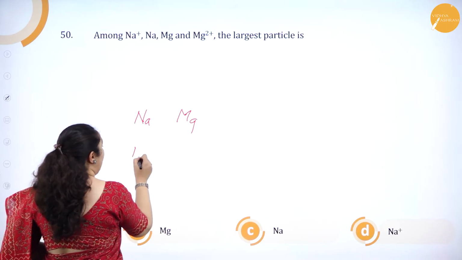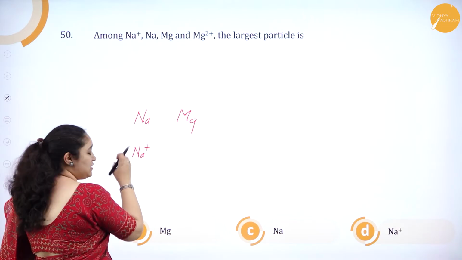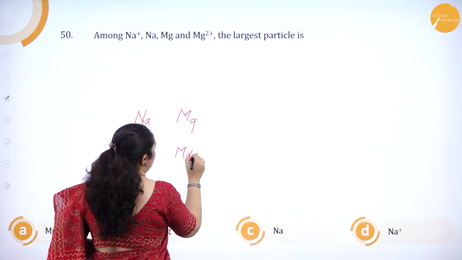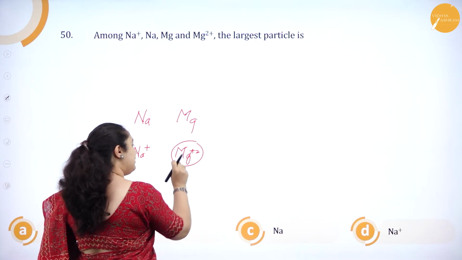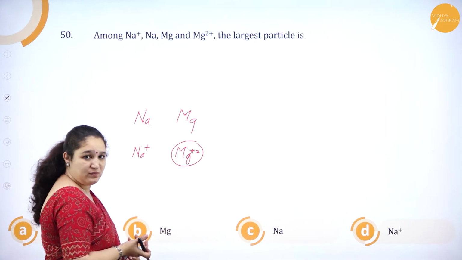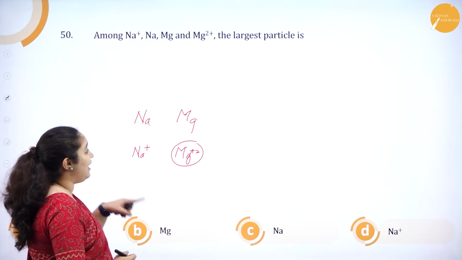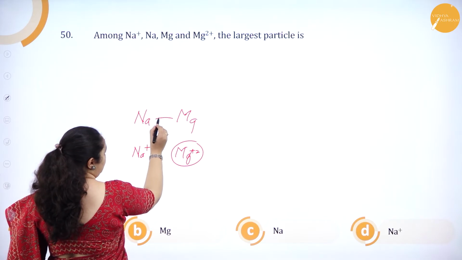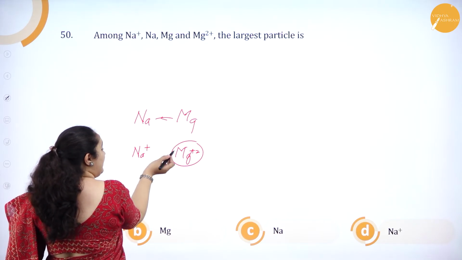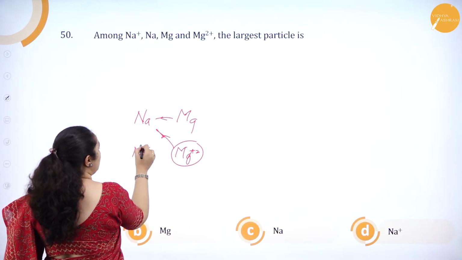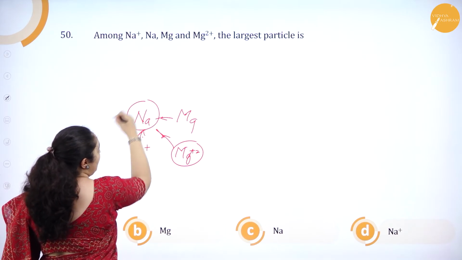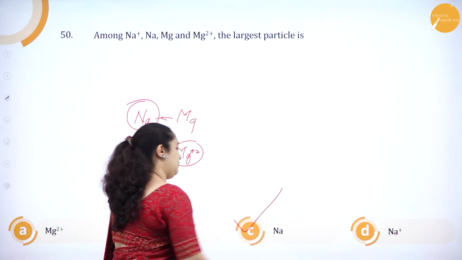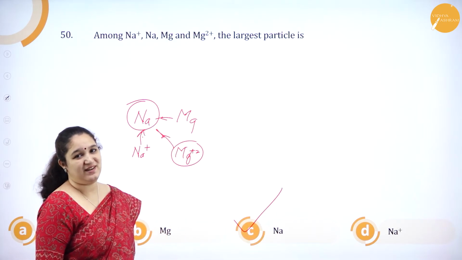Now Na+ is smaller because it has lost an electron. Magnesium ion is smaller than the atom because it has lost the electrons again. Correct? They are asking which is the largest. So magnesium is smaller than sodium. Correct? So magnesium ion obviously will be smaller than sodium. Sodium ion also will be smaller. So the largest will be sodium atom. So it is option C, which is the correct answer.